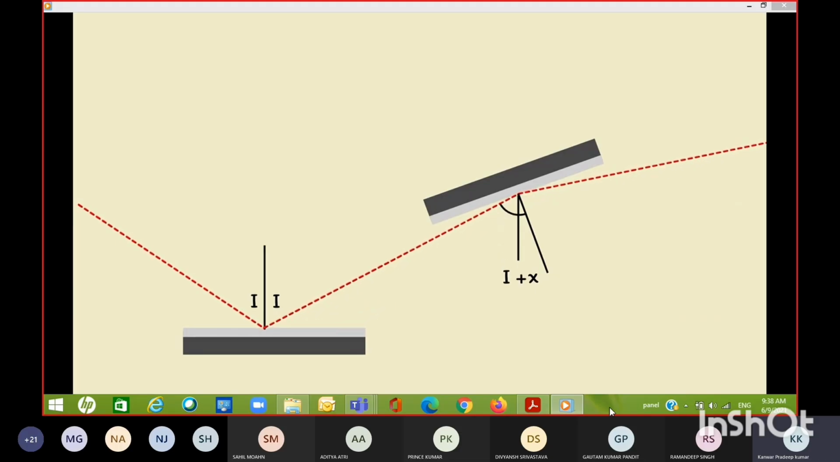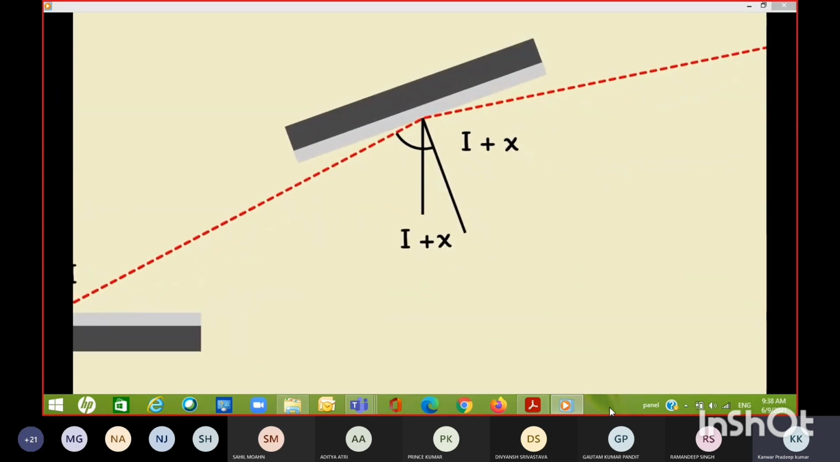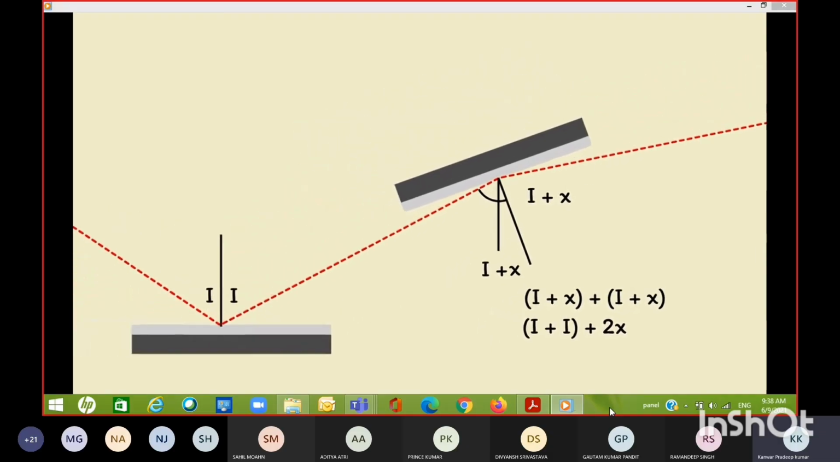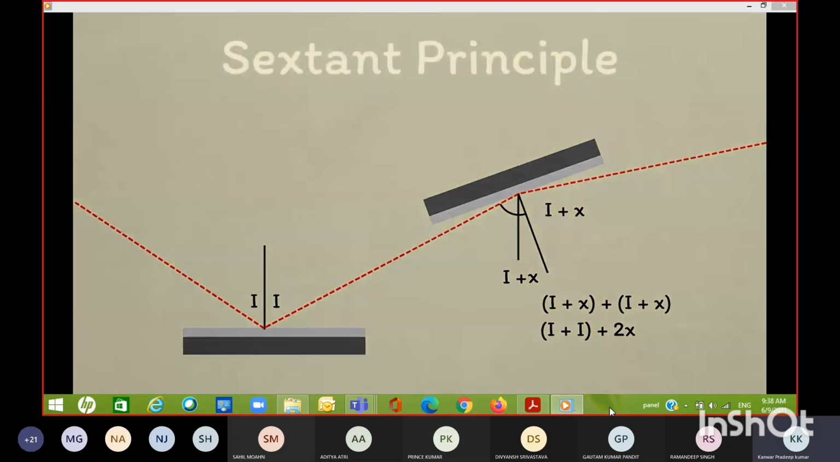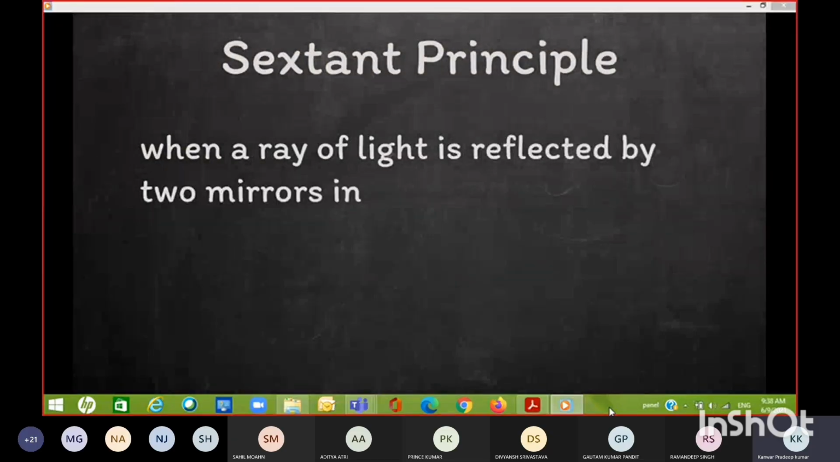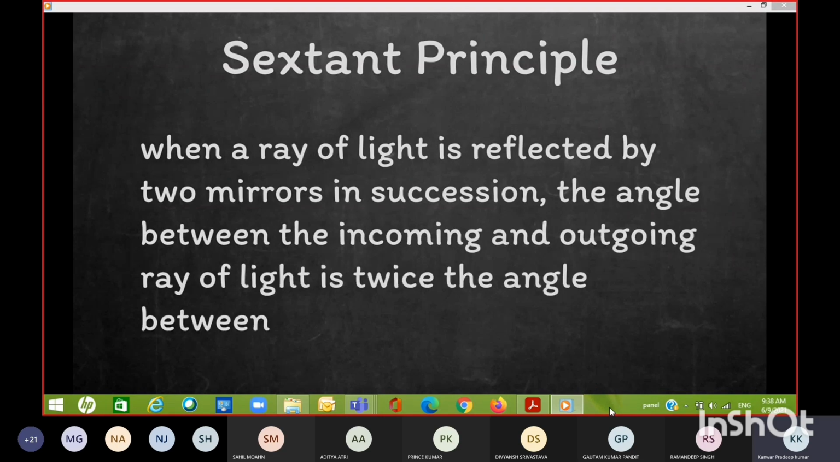And then due to the law of reflection, the angle of incidence equaling the angle of reflection, the angle of reflection here equals I plus X as well. If we look solely at the second mirror, the total deflection of the ray of light is I plus X plus I plus X. And rearranging this gives I plus 2X. Compared to the first mirror, the difference is 2X. Overall, the reflected ray has been deflected by twice as much as the angle between the mirrors. This is the sextant principle: when a ray of light is reflected by two mirrors in succession, the angle between the incoming and outgoing ray of light is twice the angle between the mirrors.